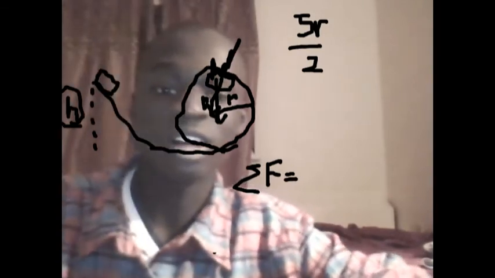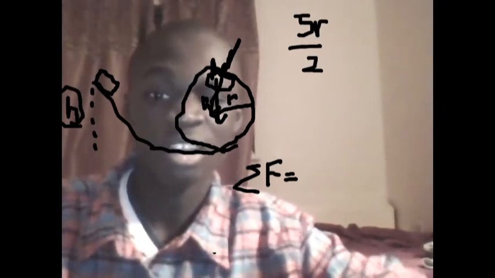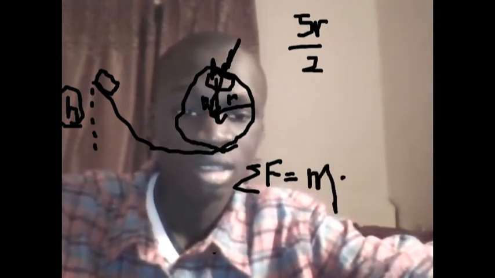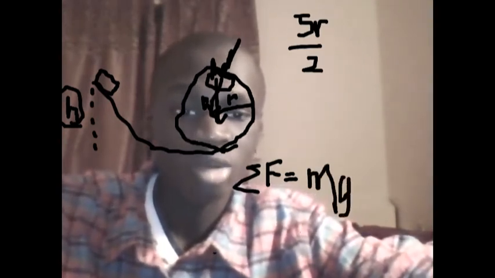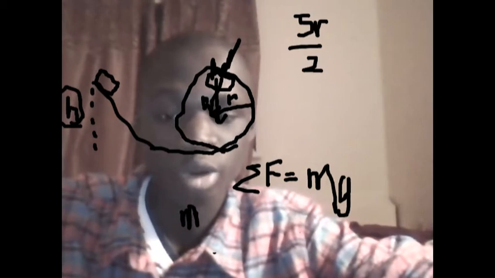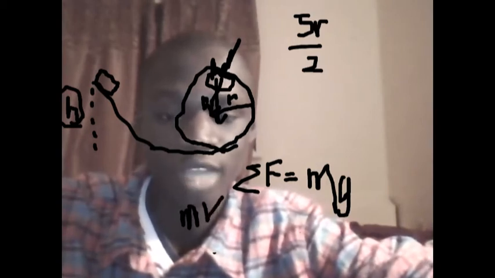So if we know that the normal force is zero, that means the centripetal force would equal only mg. And we know that sigma F, which is the centripetal force, is the same as mv squared over r, since we've already proved that.